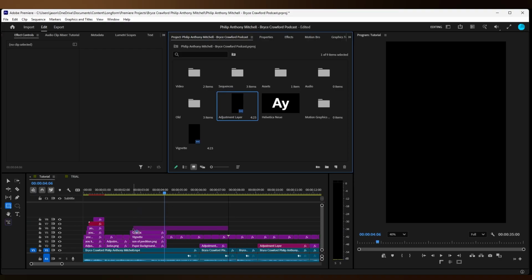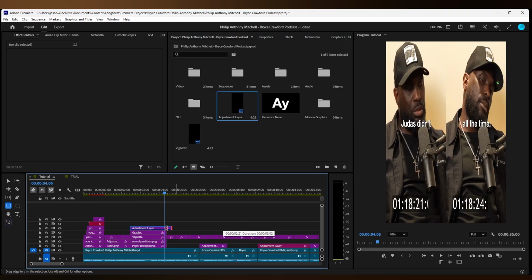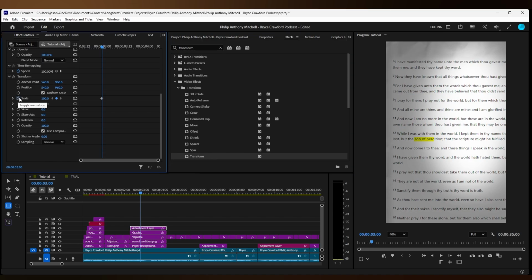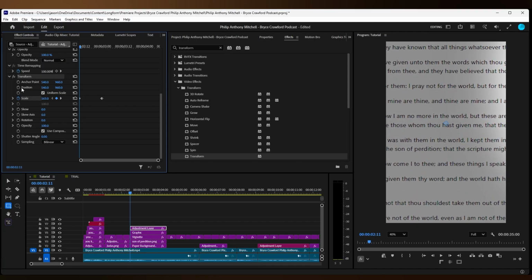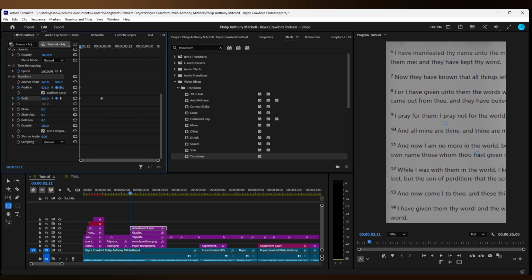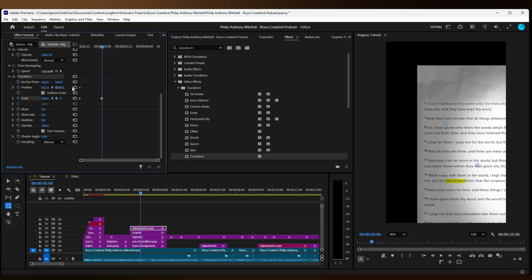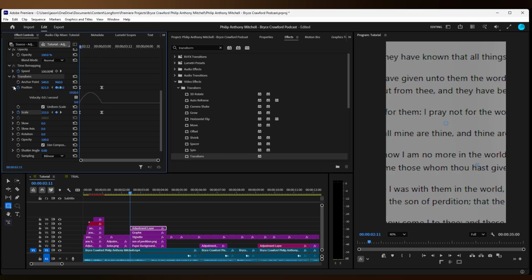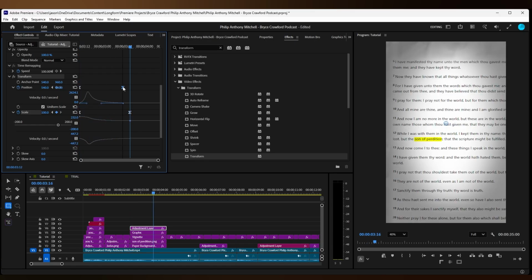Drag an adjustment clip onto the timeline, shorten it, get a transform, attach it to the adjustment layer. Now scale it in from the first keyframe, then leave the next keyframe out and then keyframe the position and bring it to the top left. Ease in and ease out. And then bring the handle to the left on both keyframes. Stretch the keyframes out.